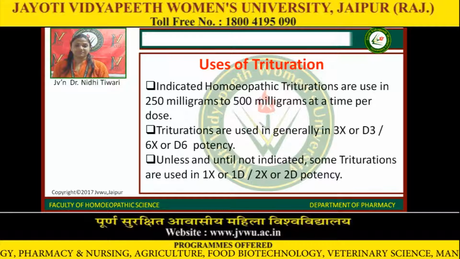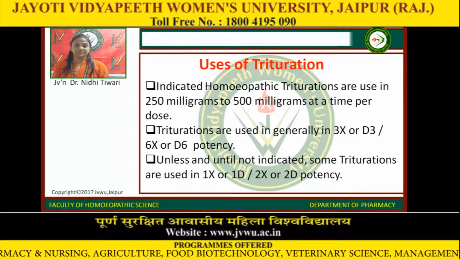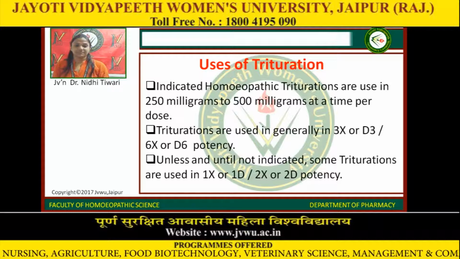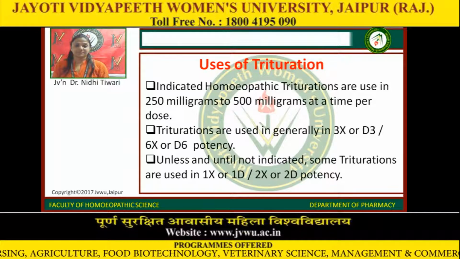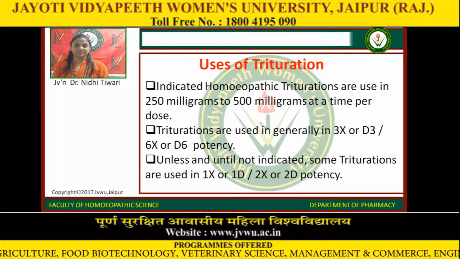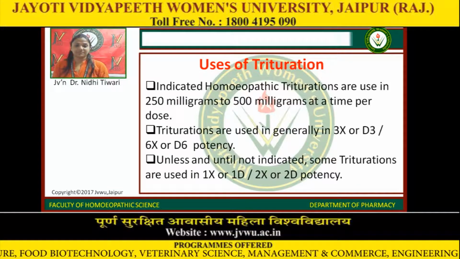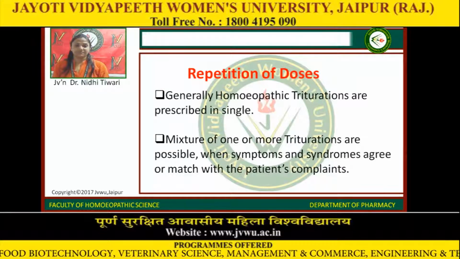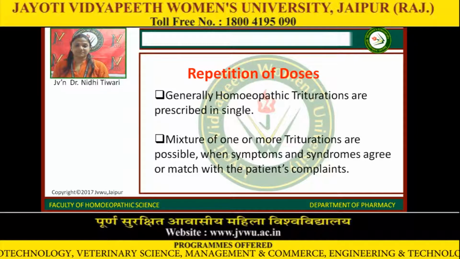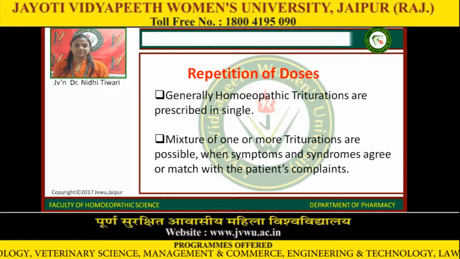Uses of trituration. Homeopathic triturations are used in 250 milligrams to 500 milligrams at a time per dose. Triturations are generally used in 3x or D3 or 6x or D6 potency. Unless otherwise indicated, some triturations are used in 1x or 1D or 2x or 2D potency. Repetition of doses: generally, homeopathic triturations are prescribed as a single dose. A mixture of one or more triturations is possible when symptoms and syndromes agree or match with the patient's complaints.